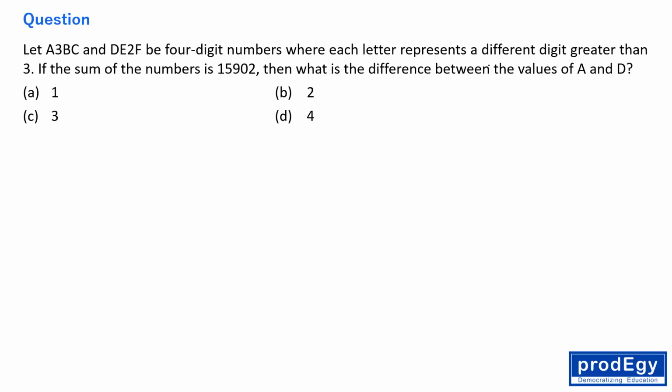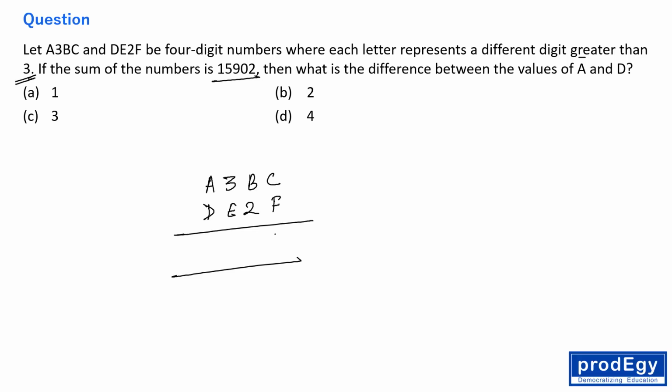Again, this question is a simple maths, right? A3BC and DE2F. DE2F be a 4-digit number where each letter represents a different digit greater than 3. Okay, if the sum of these numbers is 15902, just add them, 15902. Then what is the difference between the values of A and D?